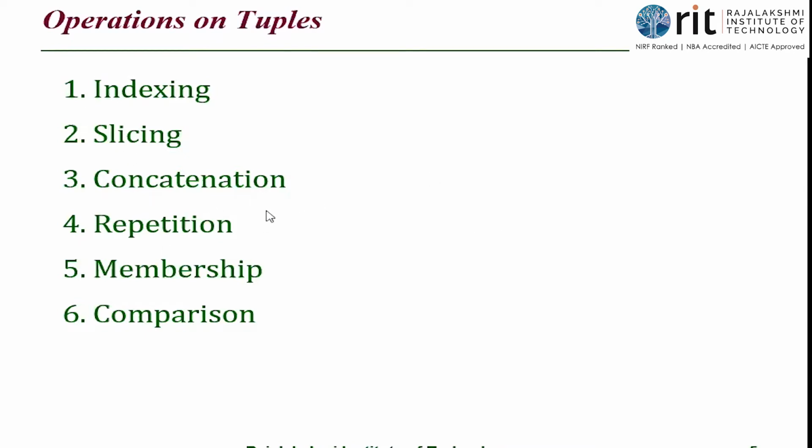Then concatenation is the plus symbol, repetition is the asterisk or star symbol, and then the membership operators, in and not in. Why do we talk about membership here? Because a tuple has a collection of values, and I'm going to check whether a particular value is present inside the tuple or not. If I have a tuple 10, 20, 30, I can check whether 40 is available in the tuple, or whether 10 is available. For this I use membership. On the right hand side I have the multiple values or collective type, and on the left hand side I have the value to be checked.